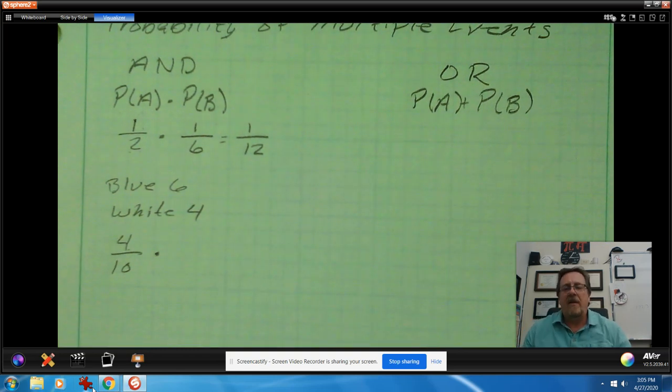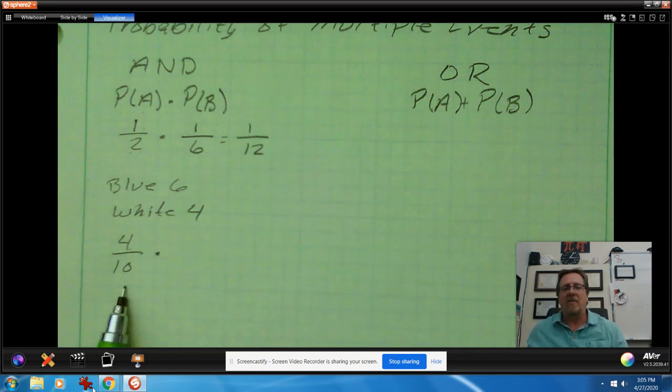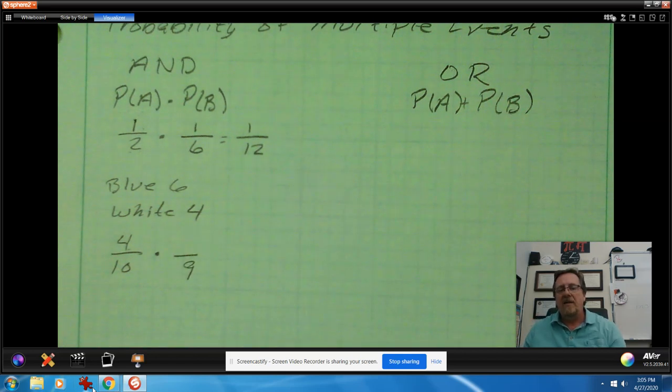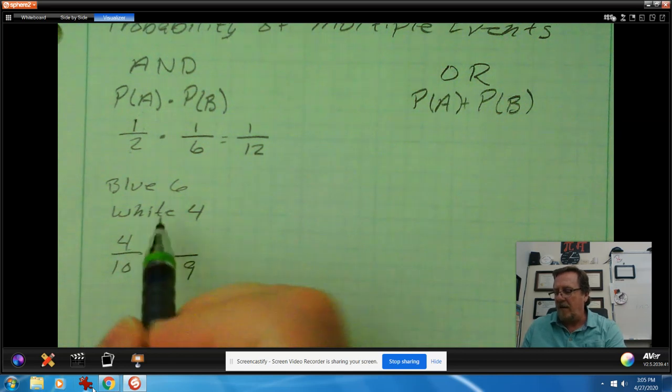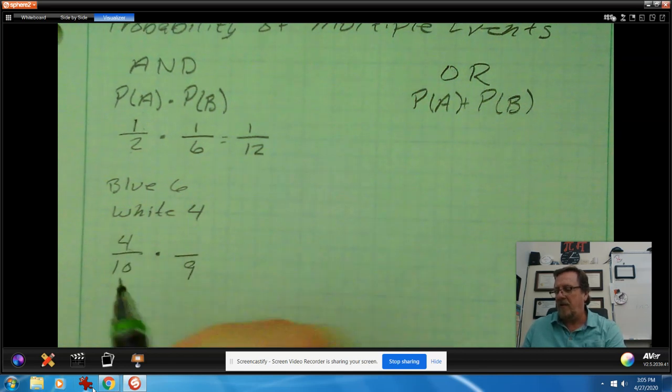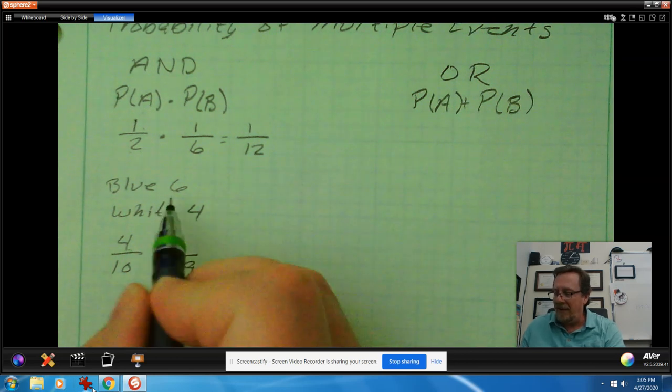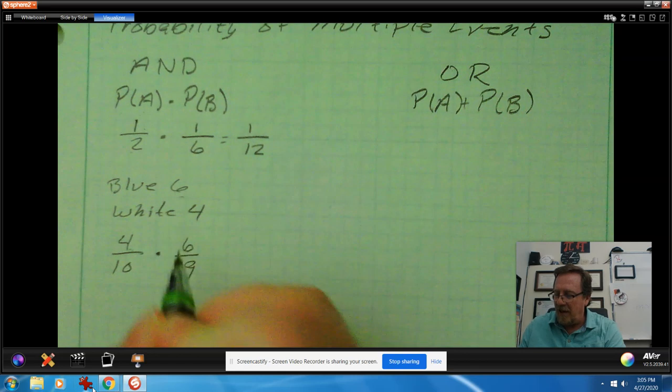Well, these are not mutually exclusive events, because if I pulled out the white marble and I set it to the side, then that has an effect on the probability for the second time I reach into the bag, because no longer are there going to be 10 marbles in the bag, but now there are only going to be 9 marbles in the bag. So that changes the probability the second time around. If I'm pulling out a white one, the probability is 4 out of 10, but now after that happens, if I try to pull out a blue marble, there's still 6 in there, and there's only 9 total.